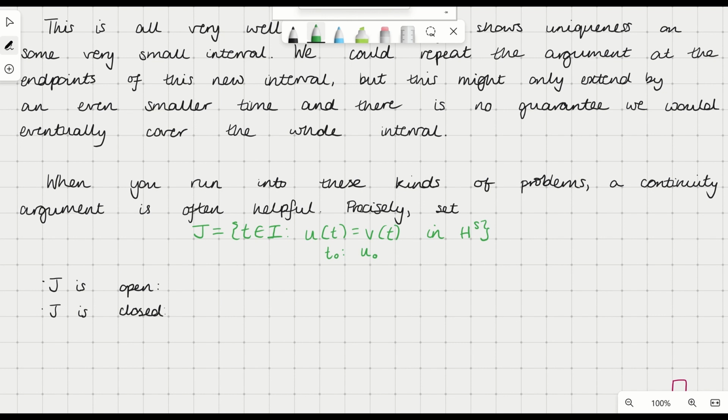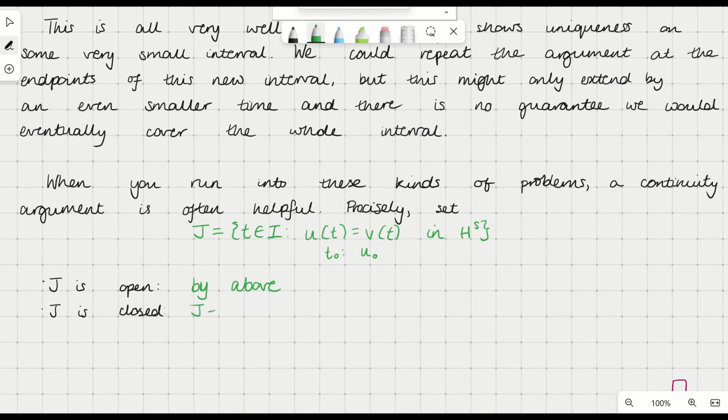So why is J open? Well, that's exactly what we just proved. We proved that for any t in I, or at any point t in J, where u and v are equal, we can find a small interval around that time t on which they're still equal. So by what we just did, we already know that J is open because we found a neighbourhood of any point in J which still lies in J.